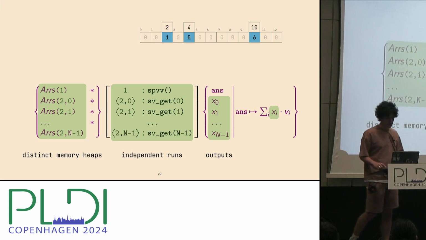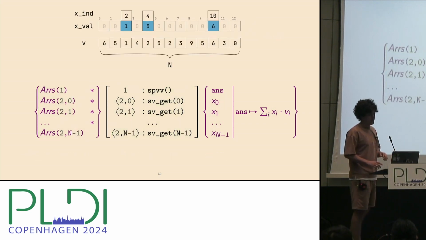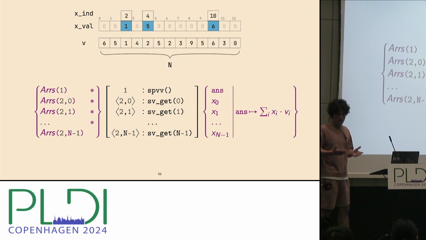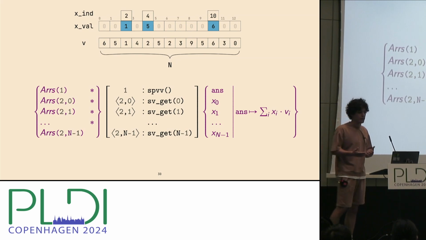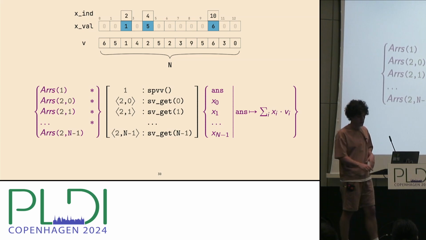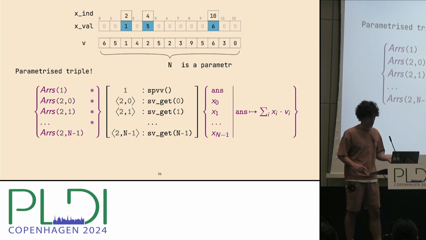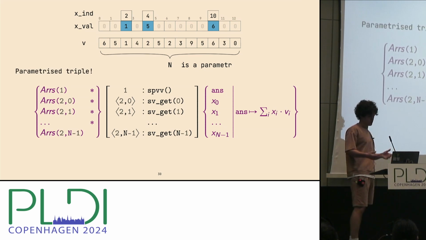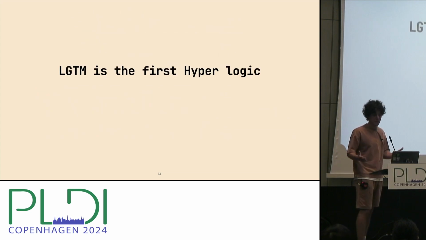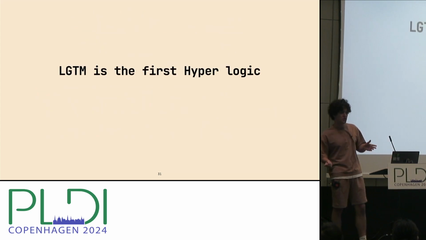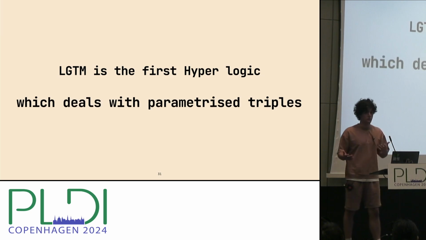That's the rough meaning of this triple. Also note that the size of this triple is n+1, where n is the size of the input data, which means that n is a parameter. So our triple is parametrized: the size of the triple depends on the input. And LGTM is the first hyperlogic which deals with parametrized triples.